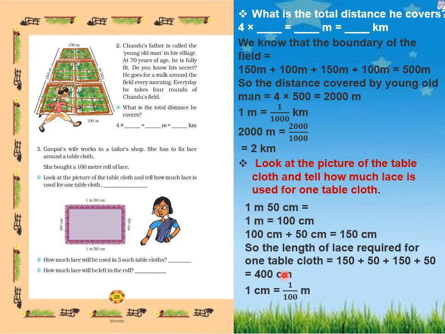So now we have to write it in meter. So 1 centimeter equals 1 upon 100 meter. We have 400 centimeter. So 400 centimeter equals 400 upon 100. So we will get 4 meter.